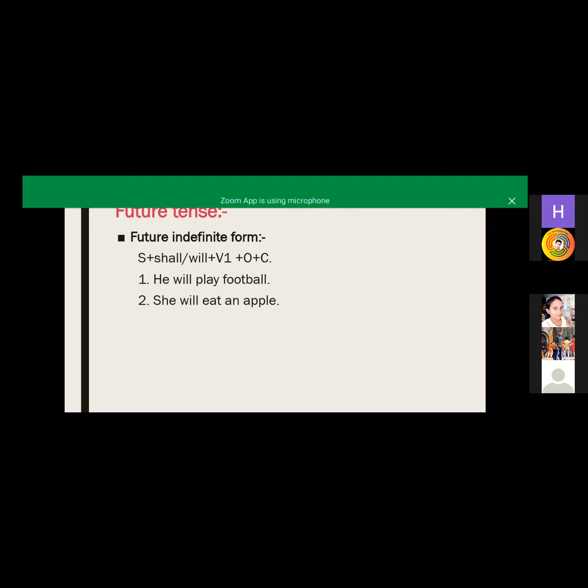We can also use shall with we and I, but normally we are using will in our future tense because shall is normally not used in our sentence, because it only works as a modal auxiliary. So you have to remember that we can use shall only with I and we. So the second example is she will eat an apple. This is the same as the first, वो apple खाएगी.